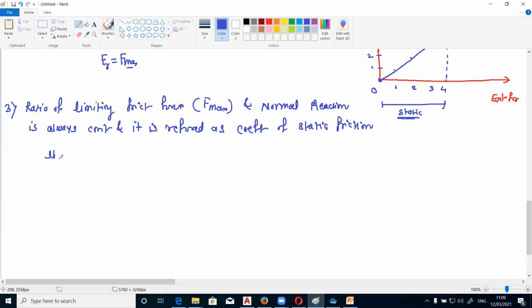So it is nothing but mu s, that is equal to F max divided by the normal reaction. So we have already seen this definition.